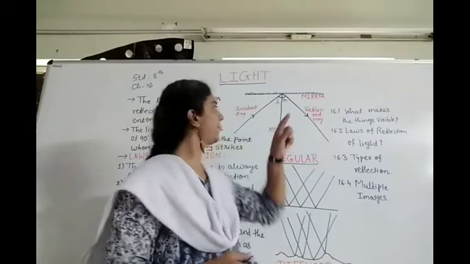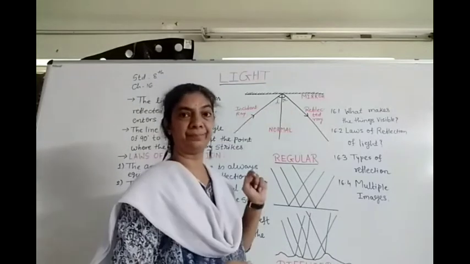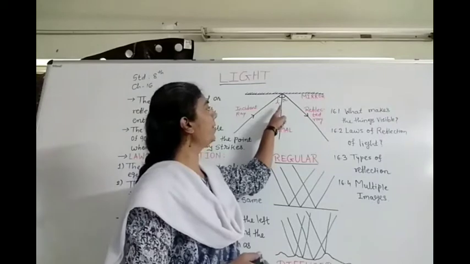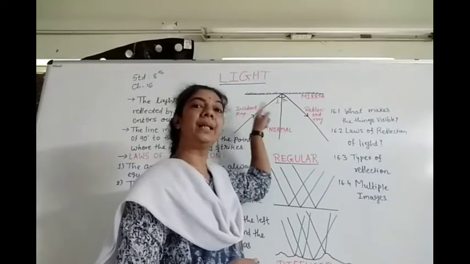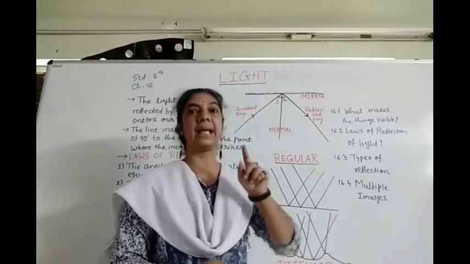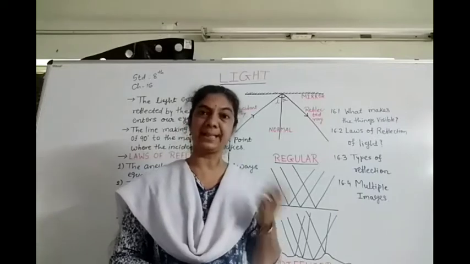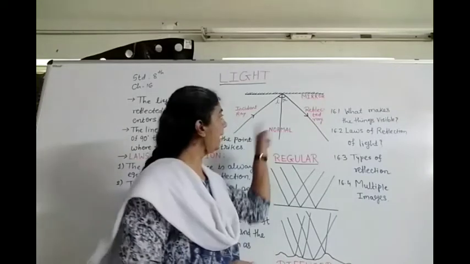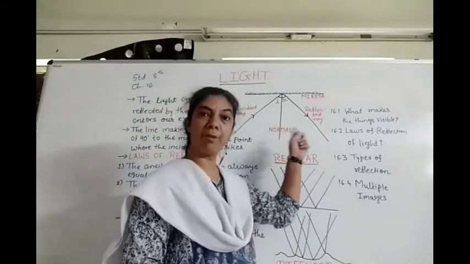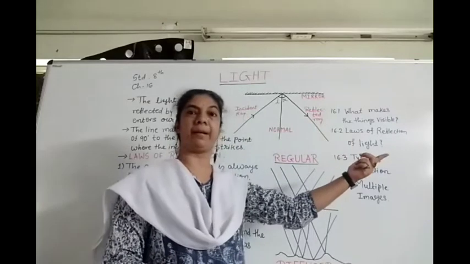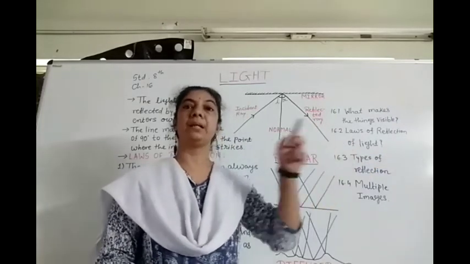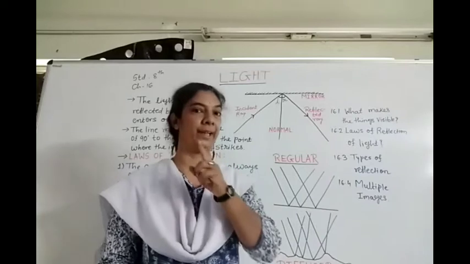Two angles you can see over here. The angle between the normal and the incident ray is the angle of incidence, and the angle between the normal and the reflected ray is the angle of reflection.